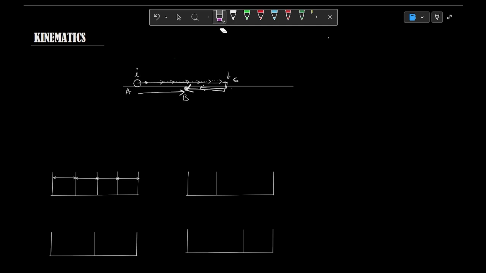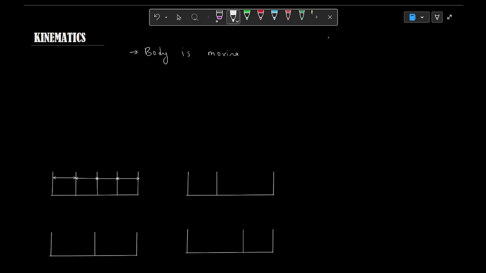But we are considering that case in which the body is not turning back and it is moving on a straight line. That is, body moving on a straight line without turning back.